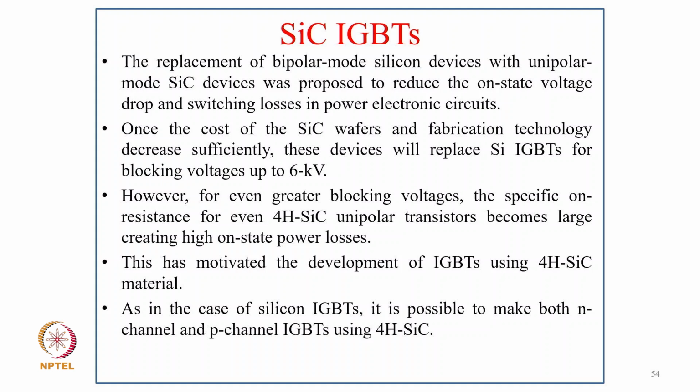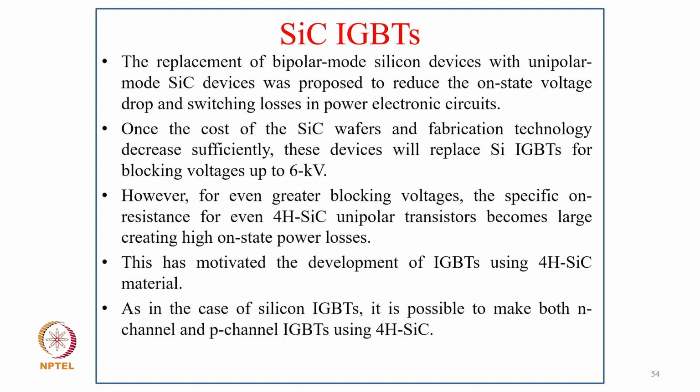Once the cost of silicon carbide wafers and fabrication technology decreases sufficiently, these devices will replace the silicon IGBT for blocking voltages up to 6 kV. However, for even greater blocking voltage, the specific on resistance for even the 4H SiC unipolar transistor becomes large, creating high on resistance power losses. This has motivated the development of IGBT using 4H SiC material.